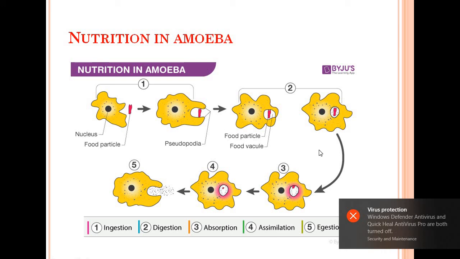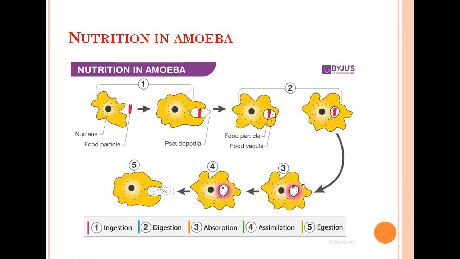Now the absorption. Now it is getting digested, and in the absorption what is happening? The food is converted into simpler substances that are passed inside its body. It is getting absorbed by the cell of the amoeba. After that it is getting assimilated, and whatever undigested food particles are there, they are flushed out from the body. So in this way, these 5 processes are occurring in a single cell, that is in the amoeba.